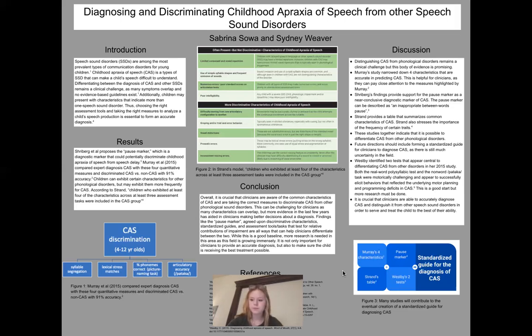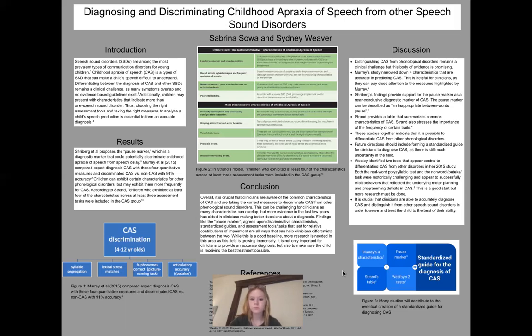Something that might go hand in hand with that is a study by Westby. She identified 2 tests that appear central to differentiating CAS from other disorders: the real word polysyllabic test and the non-word Patuca task, which is an articulatory task. They were motorically challenging and appear to successfully elicit behaviors that reflected the underlying motor planning and programming deficits in apraxia.